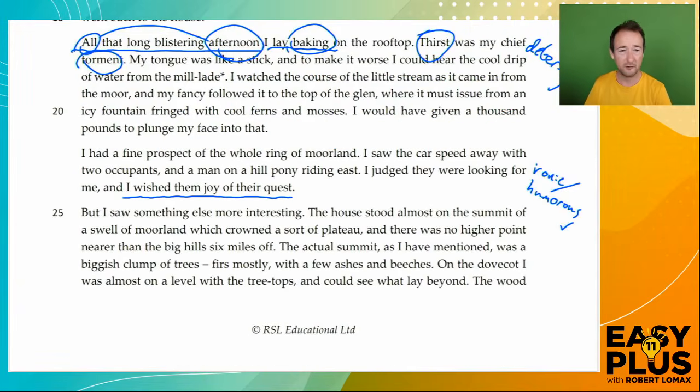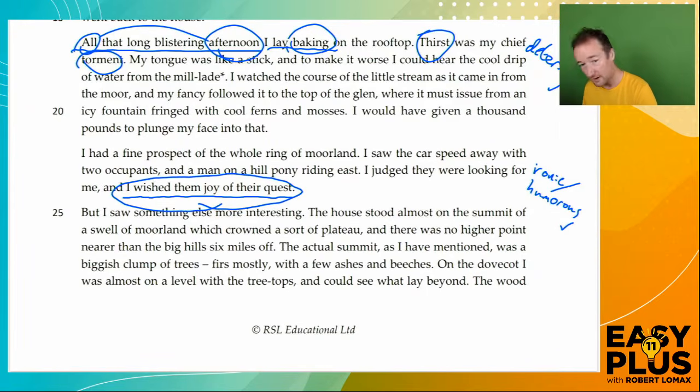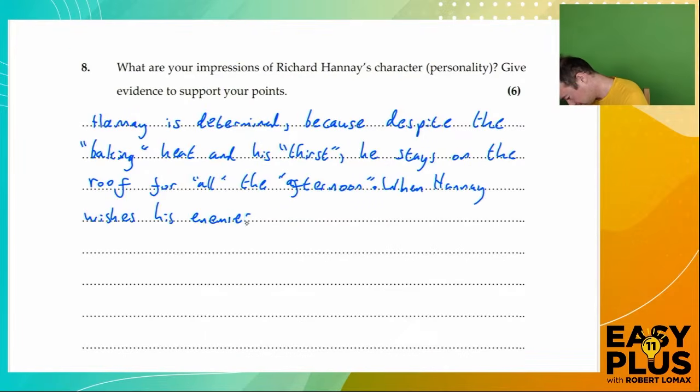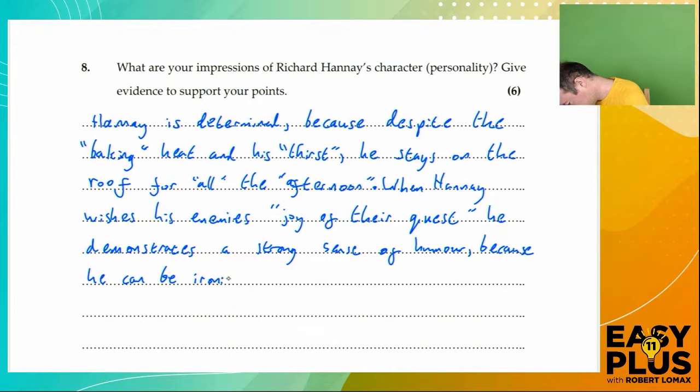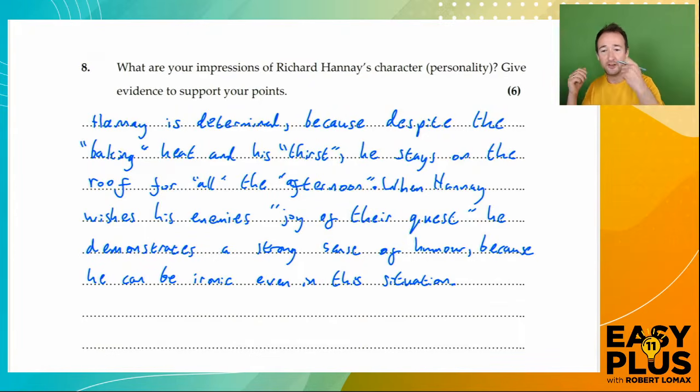Now let's talk about irony, because we've got one clear piece of evidence to back this up, so it should be quite easy to write. We've got, obviously, I wish them joy of their quest. And now let's write this point down below. When Hane wishes his enemies joy of their quest, he demonstrates a strong sense of humour because he can be ironic even in this situation.